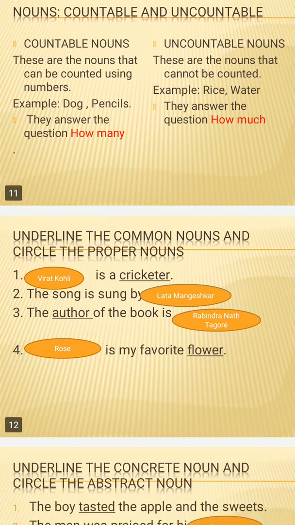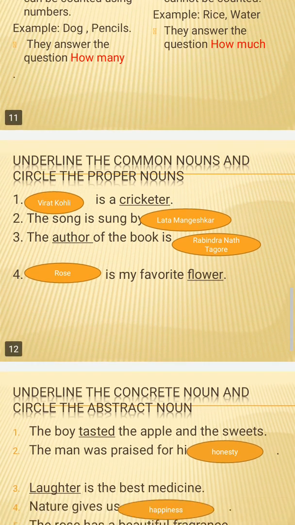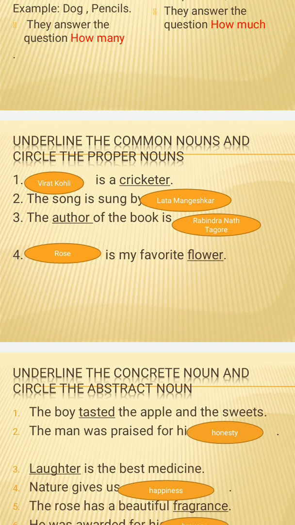Firstly, the first example slide, that is slide number 12, says: underline the common nouns and circle the proper nouns. As we have learned, a common noun is common for all, and proper nouns are specific names particularly. So in the examples you can see that the proper nouns have been encircled, and the words that have underlines are the common nouns. Firstly, let me give you the first example.